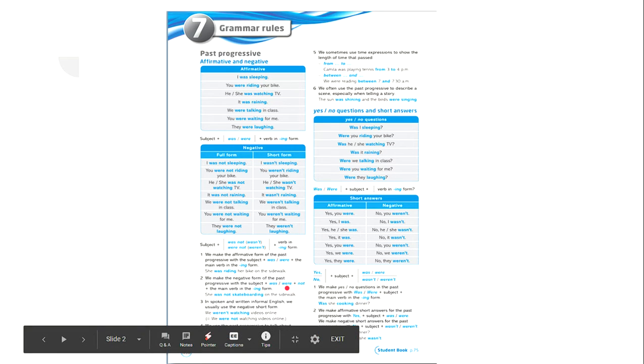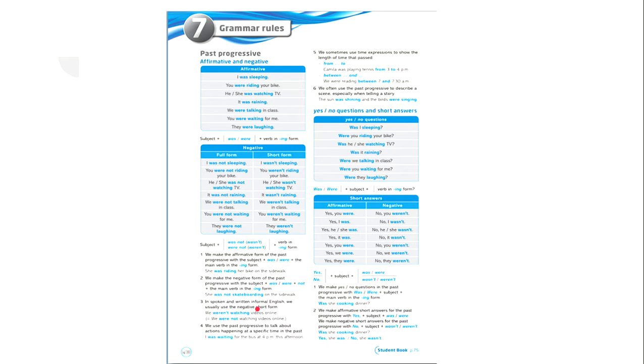We can also use the past progressive in spoken language and in written form in English. We usually use the negative short form. We weren't watching videos online. We were not watching videos online.